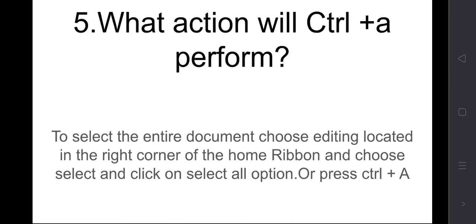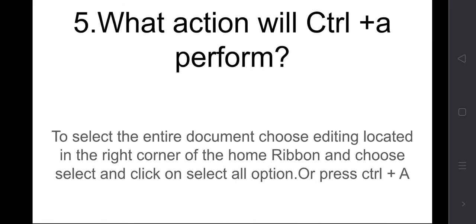Copy it down. What action will Control A perform? To select the entire document, choose Editing located in the right corner of the Home ribbon, click Select and then the Select All option, or press Control A. Control A simply selects the entire document.